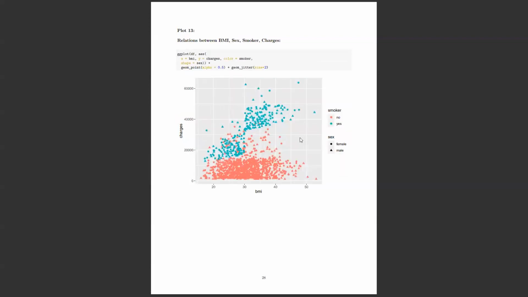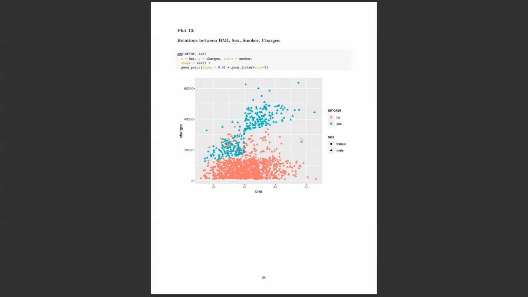And this is one more interesting plot. I have taken reference from our textbook, where I can plot multiple data points instead of separate data points, so that I can analyze everything in a single graph. So it's an interesting plot. It's basically between body mass index and charges. This is the same plot, but I have included a person's smoking habit and their sex as well. Circle is female and triangle is male.